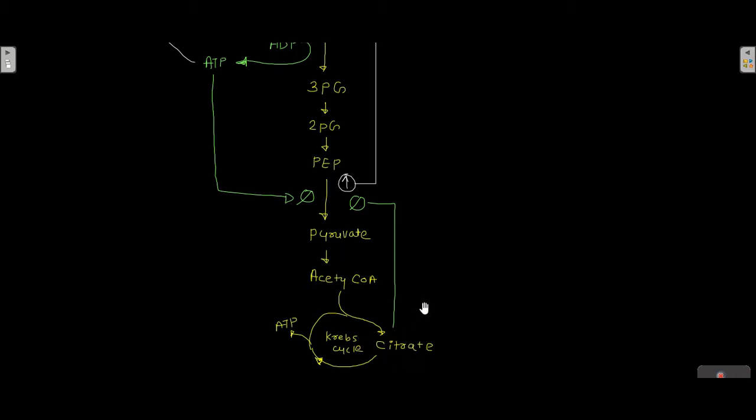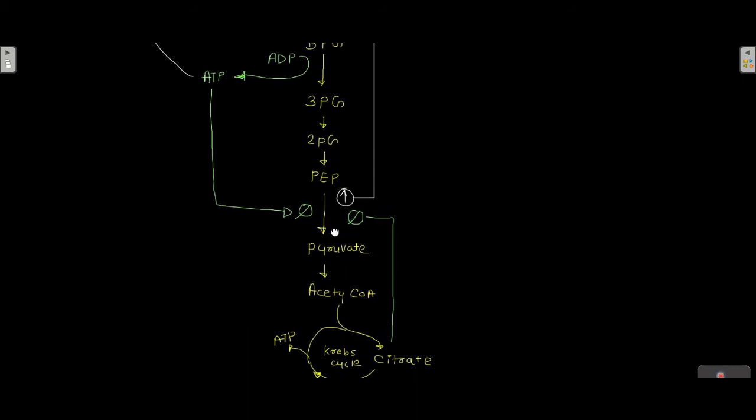Now the thing is that this step, that is conversion of phosphoenol pyruvate to pyruvate, is inhibited by ATP and citrate. Citrate inhibits this conversion, and ATP also inhibits this conversion.